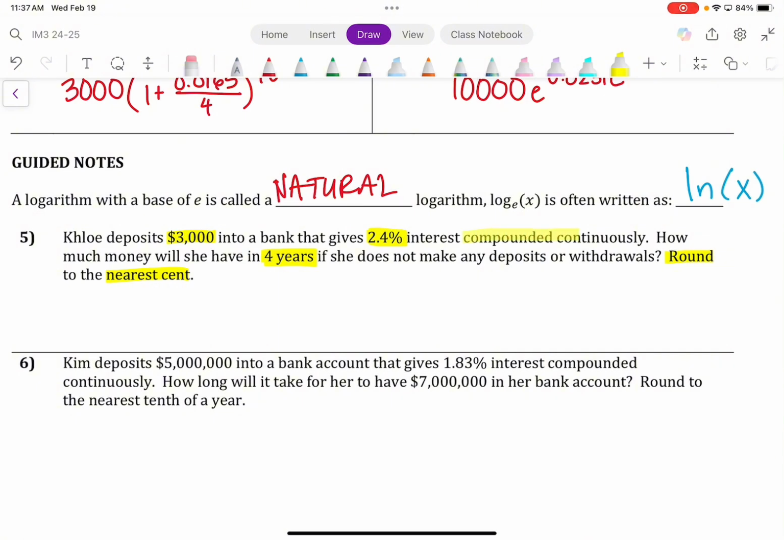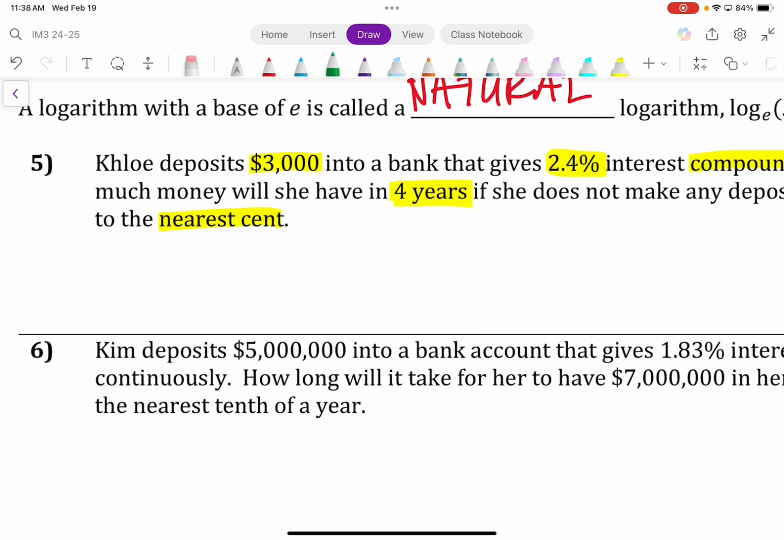Compounded continuously. So all of these things that we're highlighting, these are essential key words that are going to let us know how we're going to solve the problem. Now, because we see the words compounded continuously, that means we're using the formula for compounding continuously. So let's go ahead and write it down.